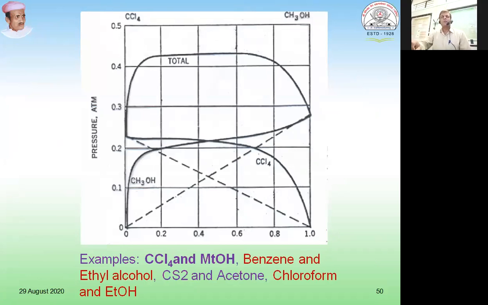When you mix these liquid pairs, you will find that these systems exhibit more vapor pressure as compared to what was expected according to Raoult's law. And this is why it is known as positive deviation from Raoult's law. So we have discussed the deviations which can be experienced when dealing with two different types of liquid pairs.